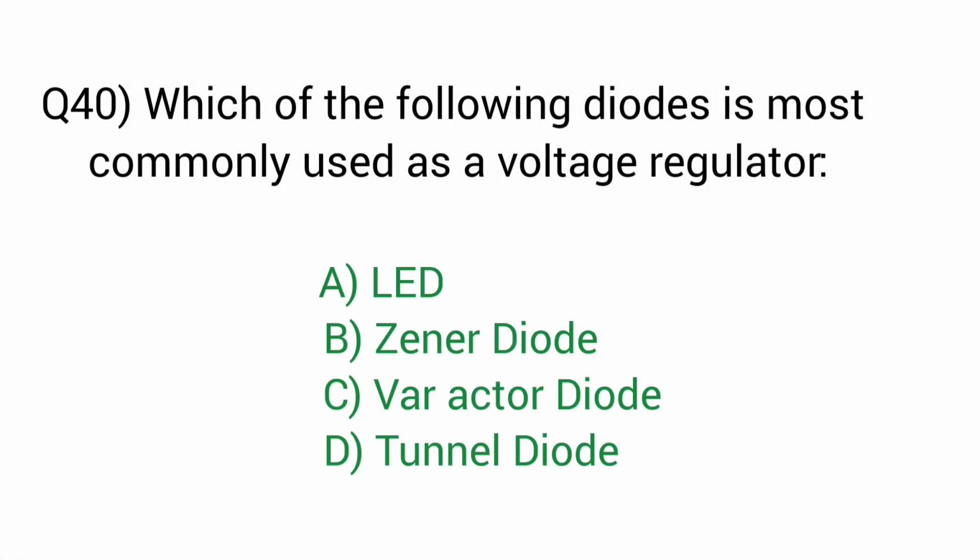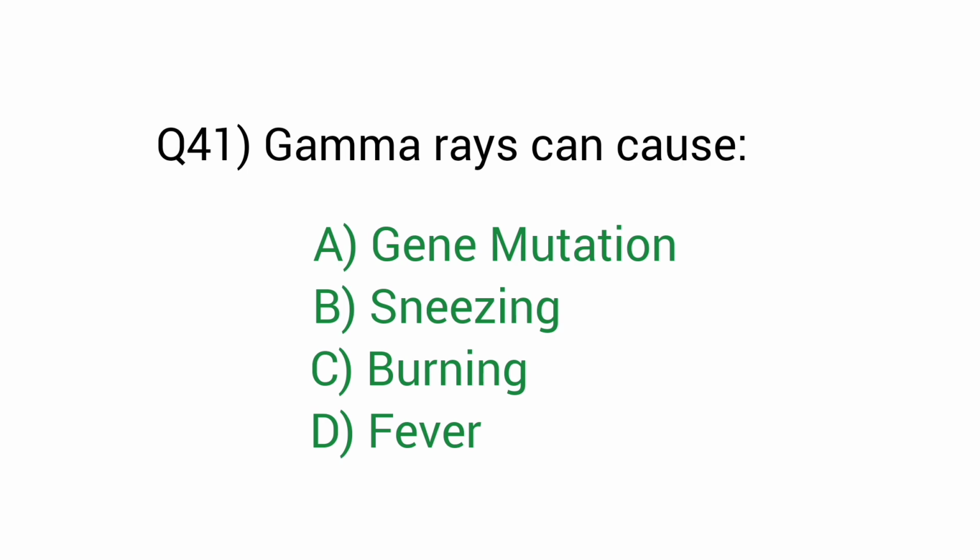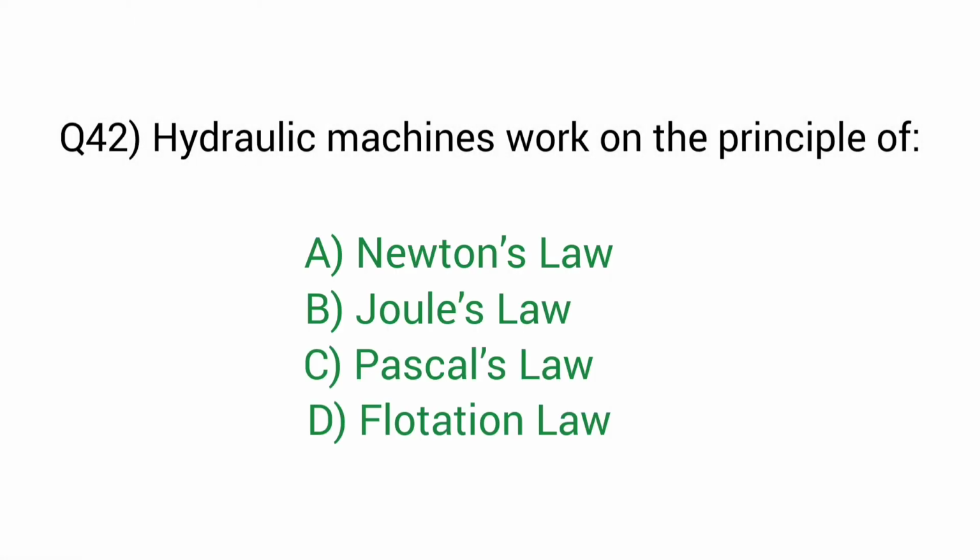Question number 40. Which of the following diodes is most commonly used as a voltage regulator? Right answer option B, Zener diode. Question number 41. Gamma rays can cause. Right answer option A, gene mutation. Question number 42. Hydraulic machines work on the principle of. Right answer option C, Pascal's law.